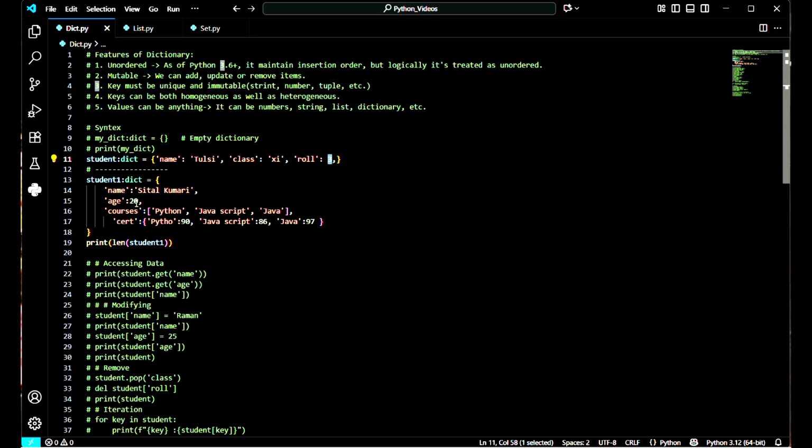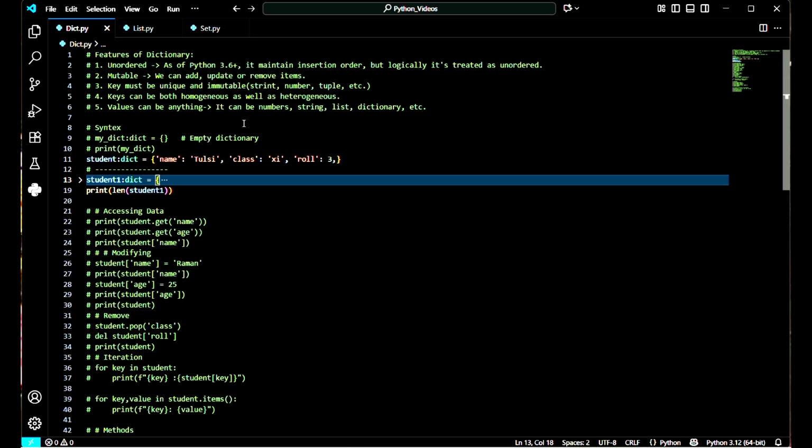The second key is age, and the value is of type integer. The third key is courses, and the value is of type list. And the fourth key is certificate, and the value is of type dictionary itself. This is my whole dictionary, but within it, the fourth key, certificate, has a value of type dictionary. That's why I have said that it can be string, list, dictionary.